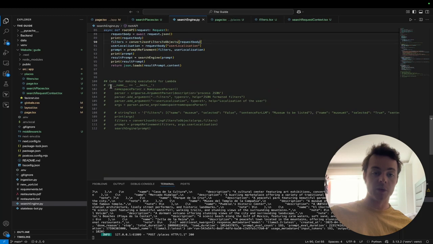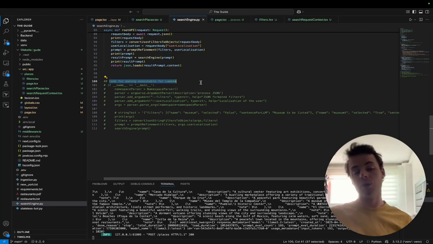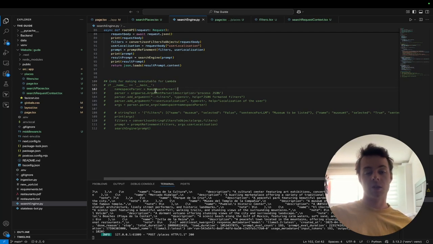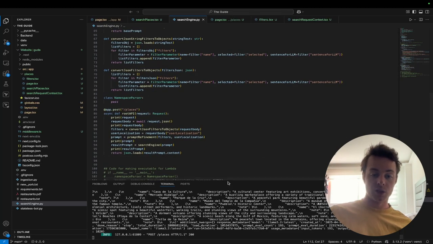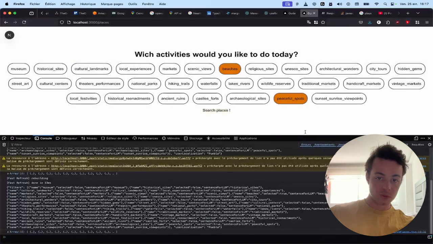That's why I put this in comments for now, because this code will be usable for the Lambda. I don't know what I will do, but if I want to use it as a Lambda, it needs to be executable, and as an executable, it needs arguments. It takes an argument, and that's it. So the code that we had here, we had the response, perfect. So it's an array.